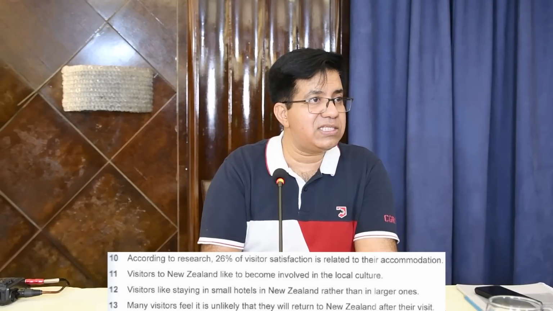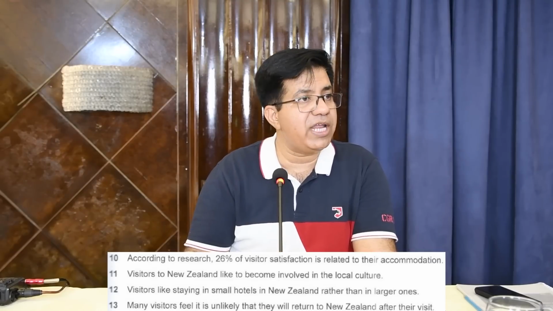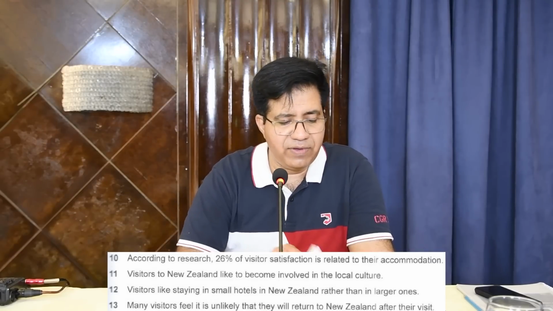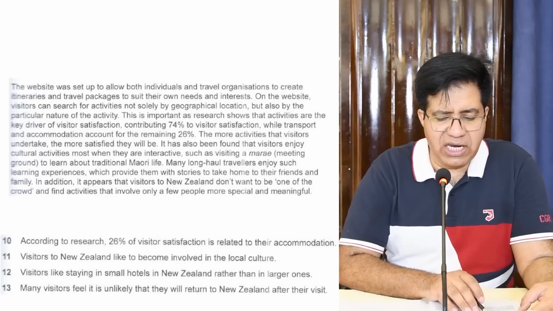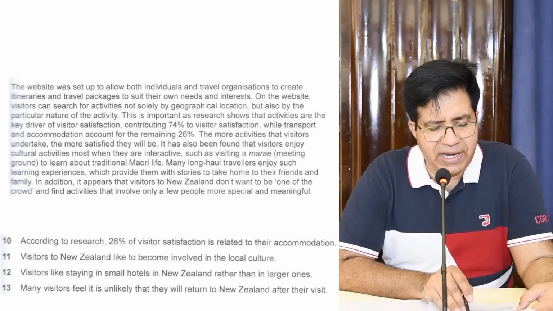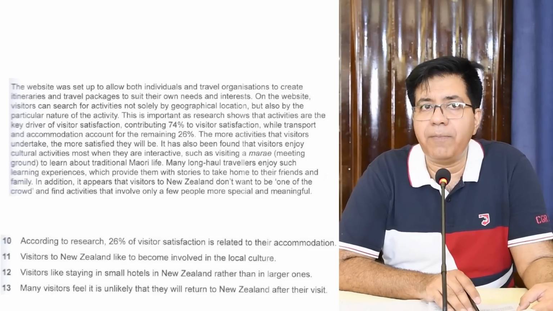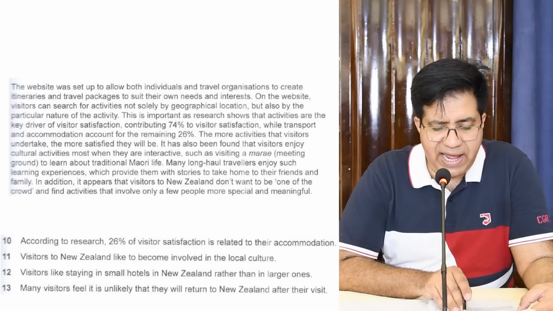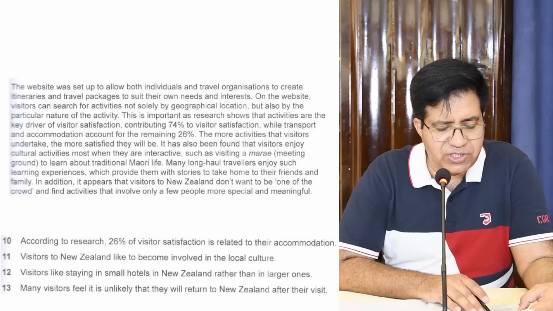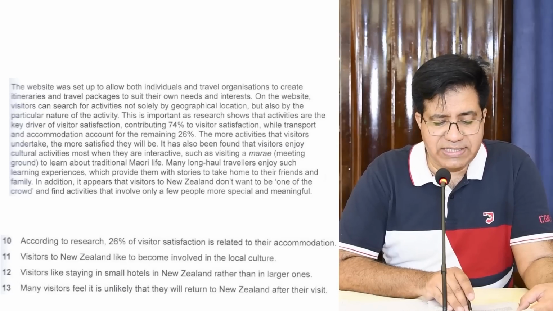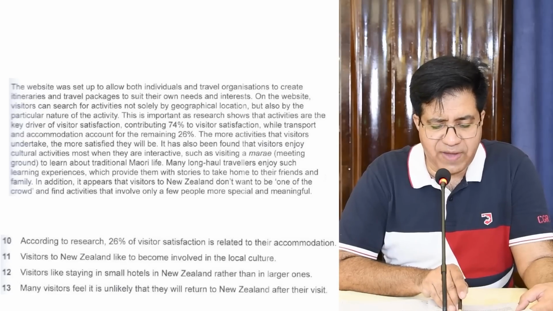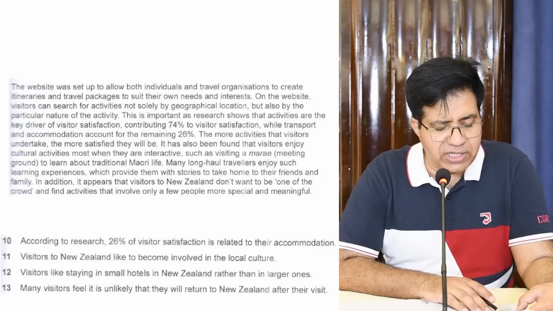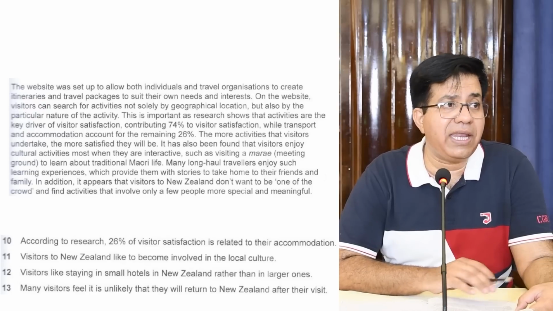And if they don't tell us that 26% is accommodation or something else, then answer is not given. Now, can you see the word 26%? Okay. Same paragraph, I'm going to read it from this line. This is important. Fourth line after full stop. This is important as research shows that activities are the key driver of visitor satisfaction, contributing 74% to visitor satisfaction, while transport and accommodation account for remaining 26.